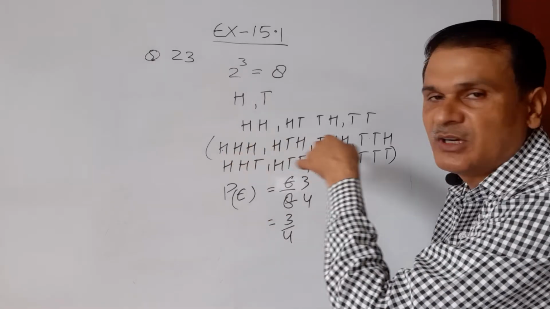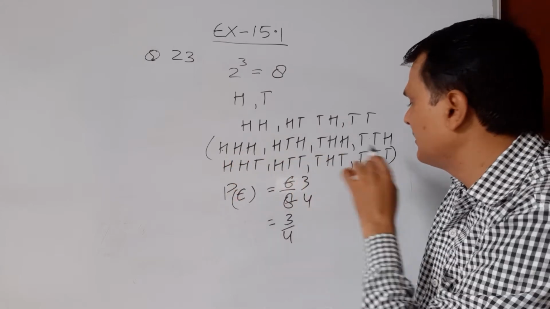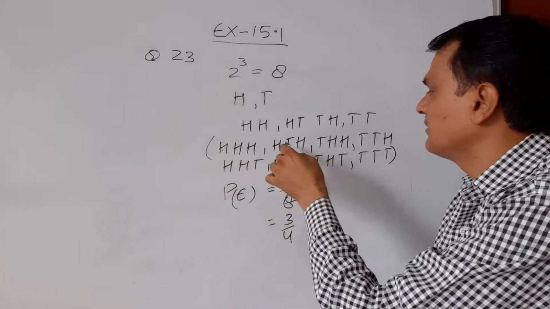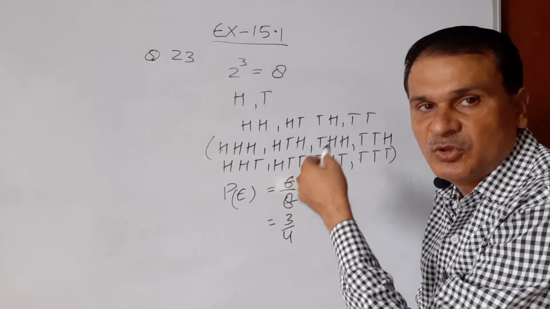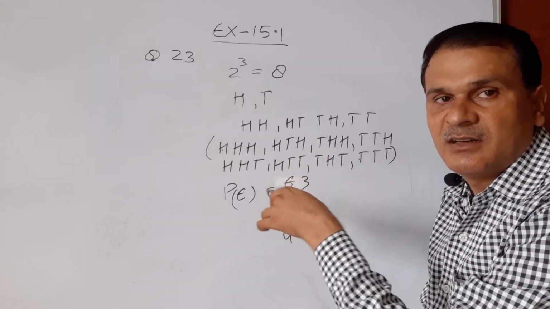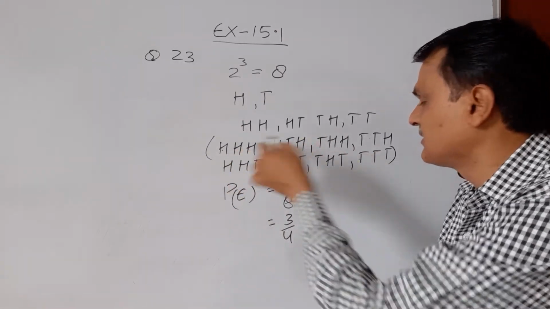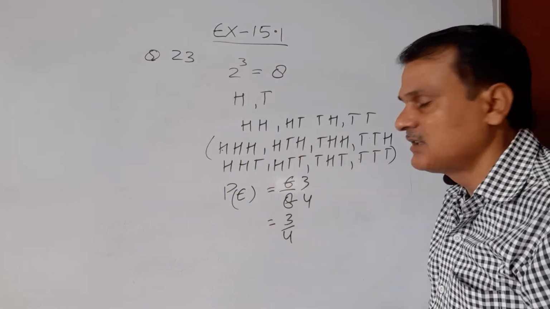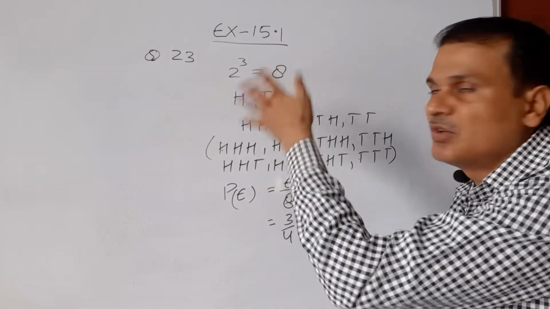When tossing a coin 3 times, the result is 3 heads or 3 tails 2 times, and the others are 6 times. So Honey will lose the game if he gets a different result, like not the same result. तो same result दो ही केस में हैं, तो इस तरह से इसकी probability 3 upon 4 होगी. And this is the answer of question number 23.